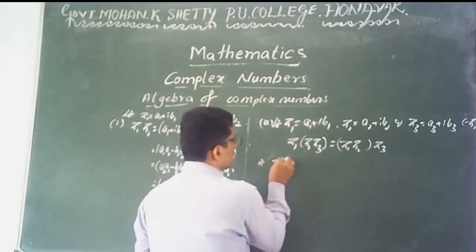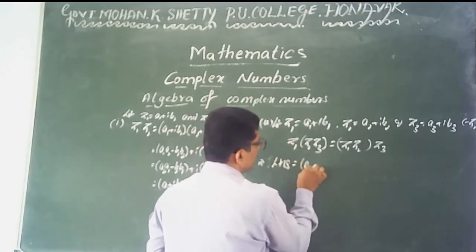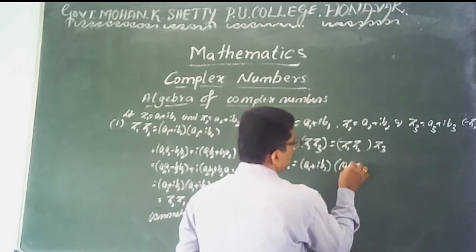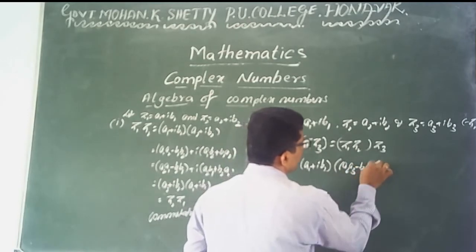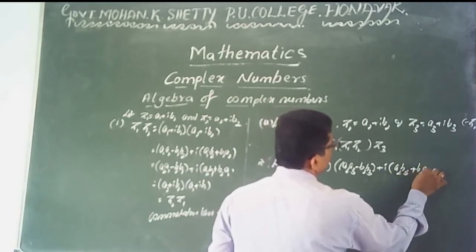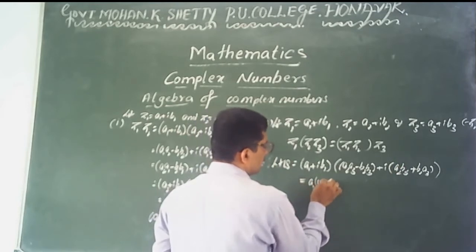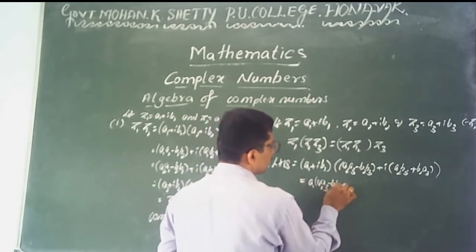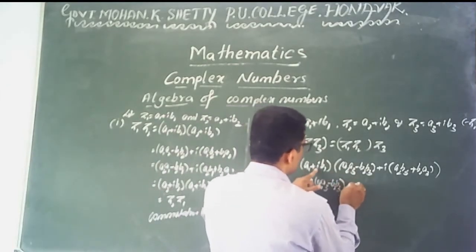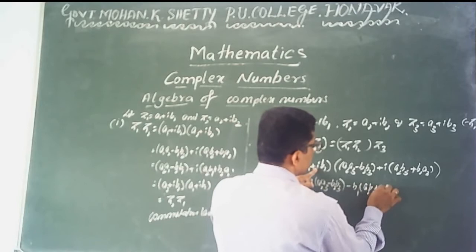Here, on the left hand side, I explain: z1 means a1 plus I into b1, times the product of these two, which is a2 a3 minus b2 b3 plus I into a2 b3 plus b2 a3. Again the product of two complex numbers: a1 into a2 a3 minus b2 b3, minus b1 into a2 b3 plus b2 a3.